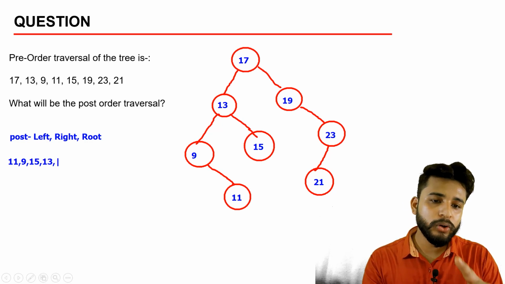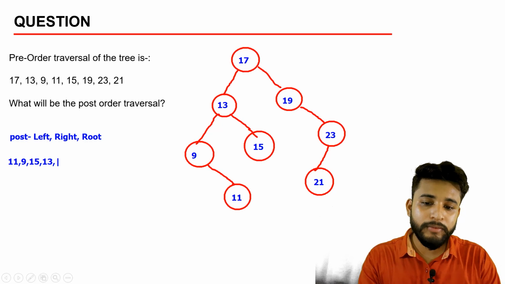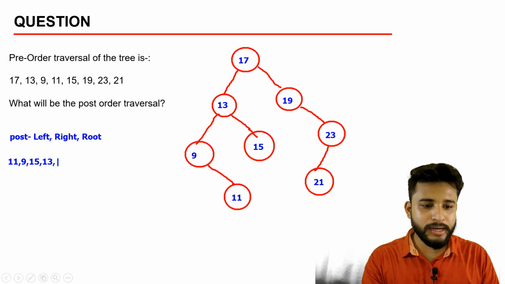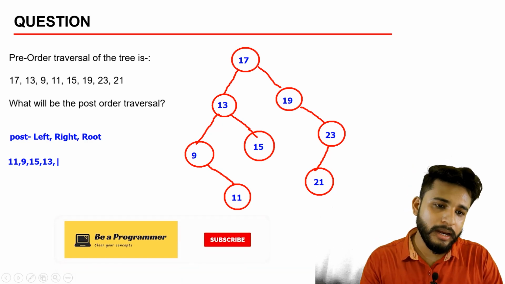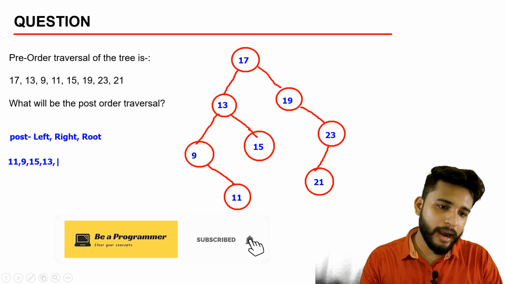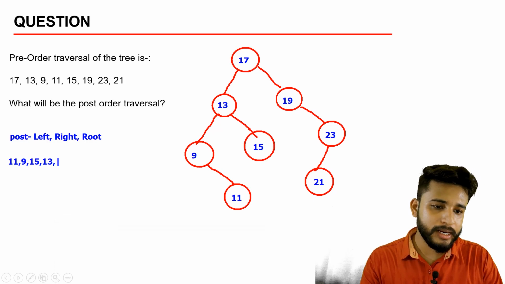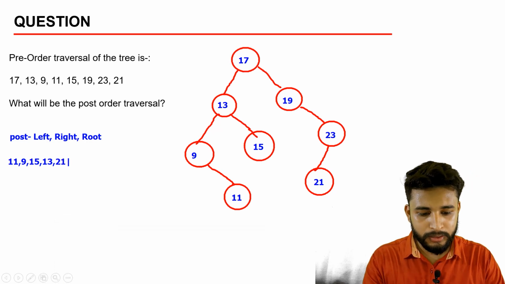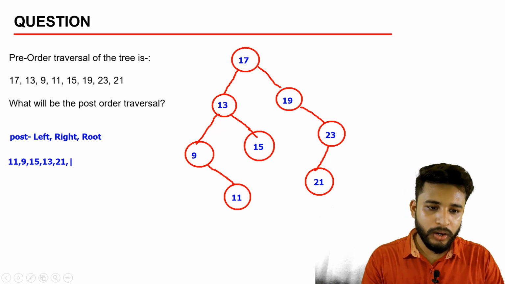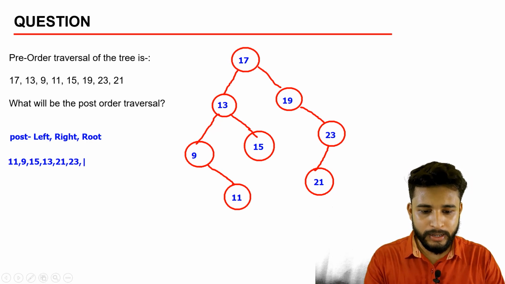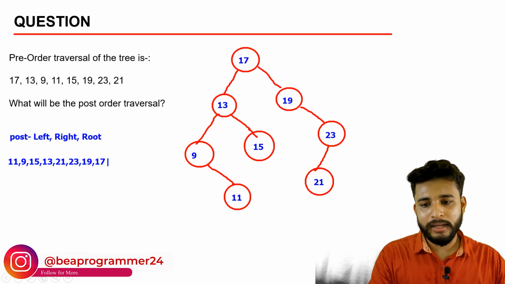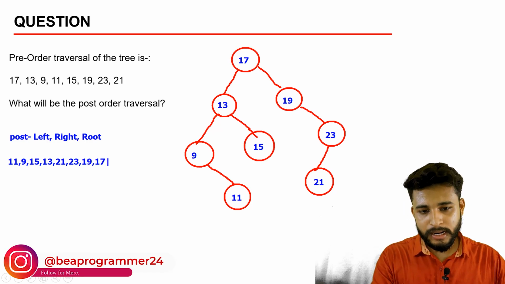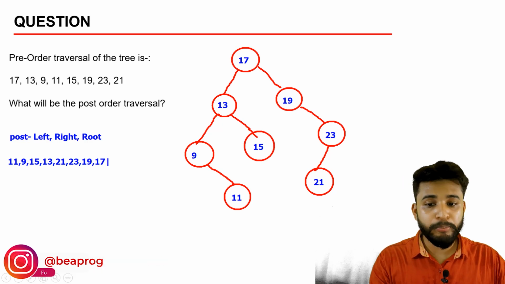Then what will happen? It will go to 19. It will go to the right hand side, that is the 19, 23, 21 side. The right node, that is 19. On the left there is no node, then the right node it will go to 23. There is a left node, we will write 21. Then on the right, there is no right node, 23 will be written. Then 19 will be written. Then 17 will be written. So this is the answer we are getting for the post-order.